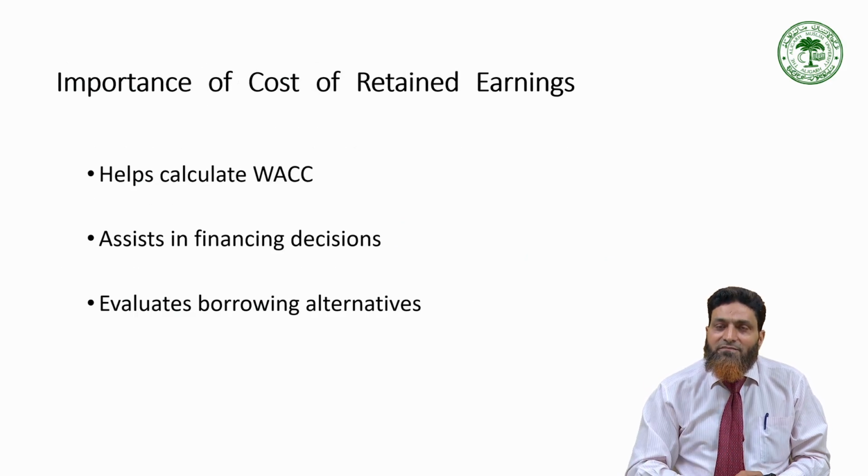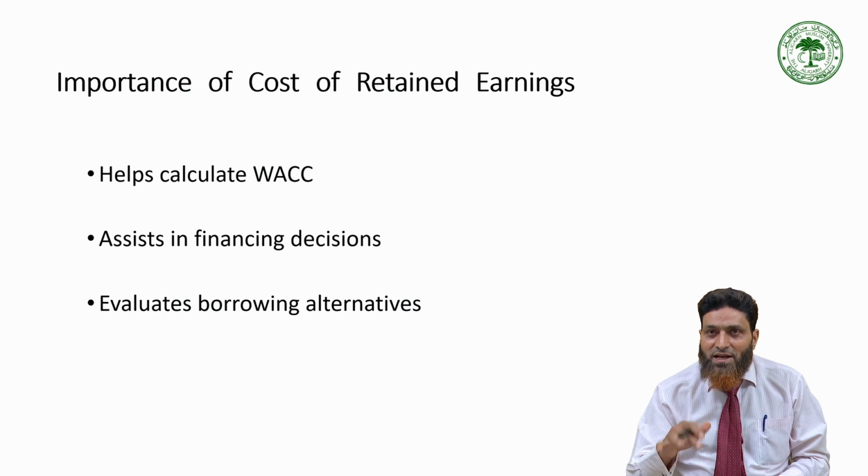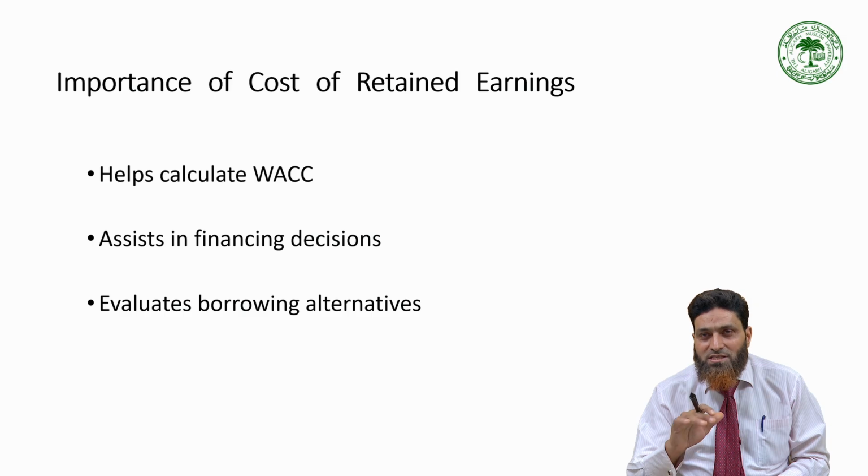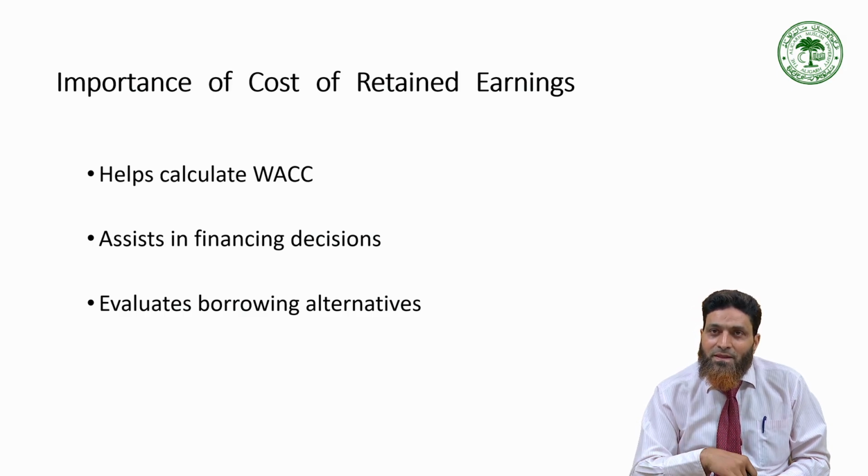With the example, it will be clear to you later on when I will take a numerical example. But why is it important to know about cost of retained earnings? It will help in calculating weighted average cost of capital because it is also one of the sources of capital for the company, just like equity shares, preference shares, debentures.